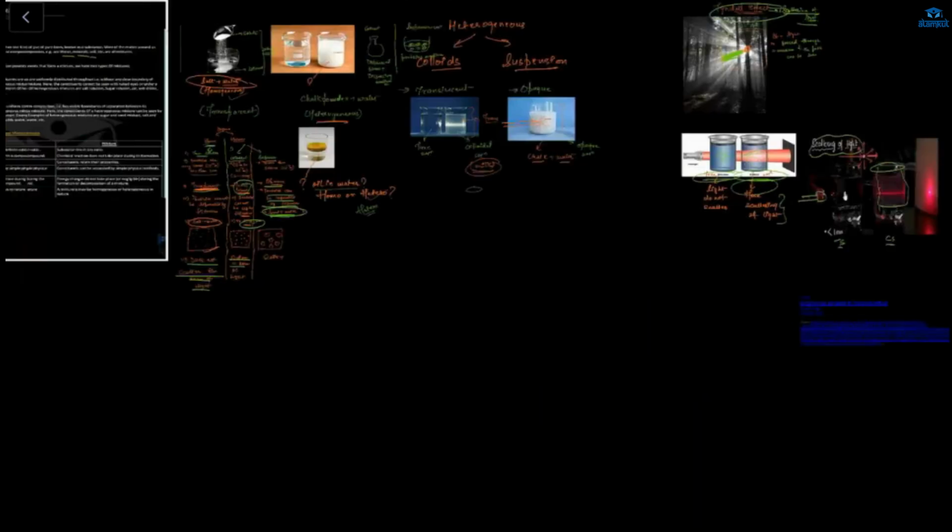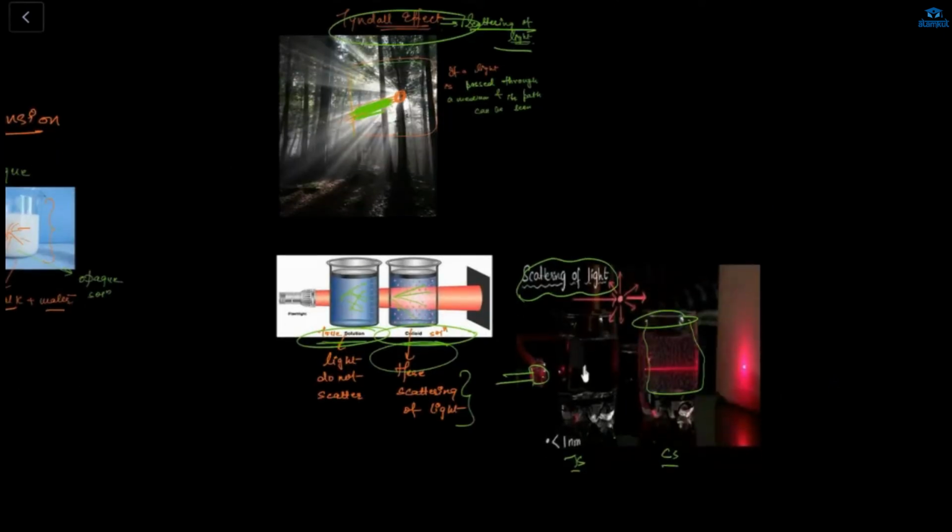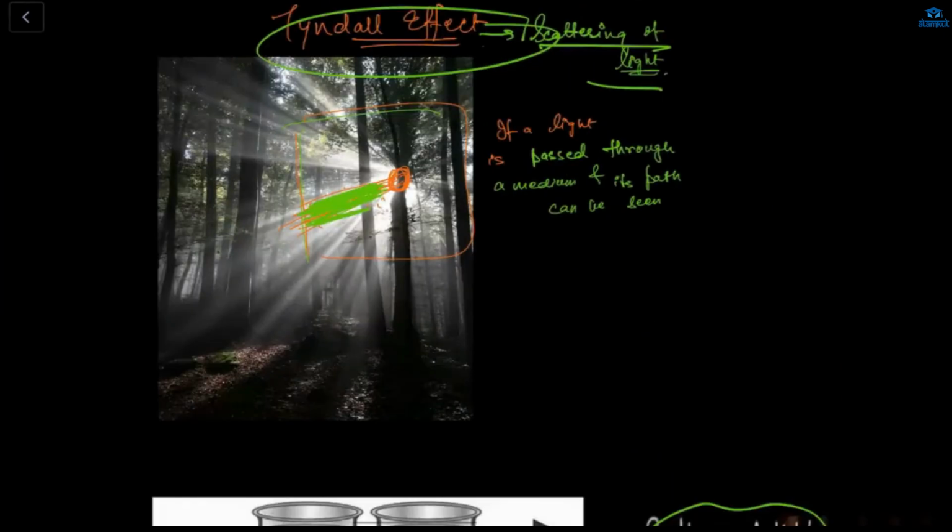Okay, now can I ask? Tyndall effect happens when motorcycles release smoke, right? Like when the motorcycle releases smoke, the Tyndall effect also happens there, right? Somewhat we can say, because it's also a beam and we can also see the dust particles. So the scattering of light is known as the Tyndall effect. Simple. Okay, ma'am, got it.